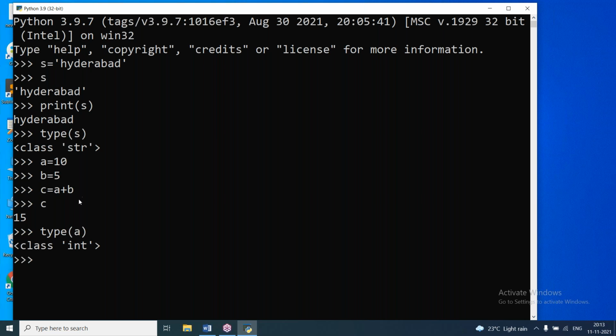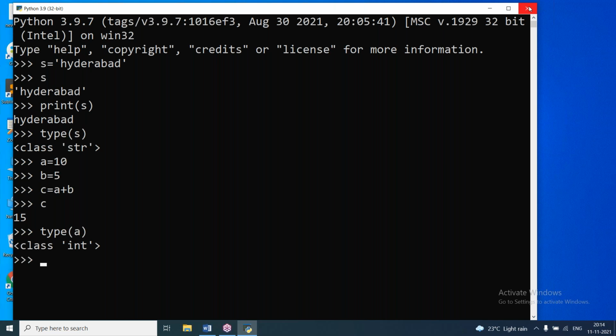Here we are not assigning data types to the variables. Data types are assigned by Python. So Python data types are called dynamic data types.